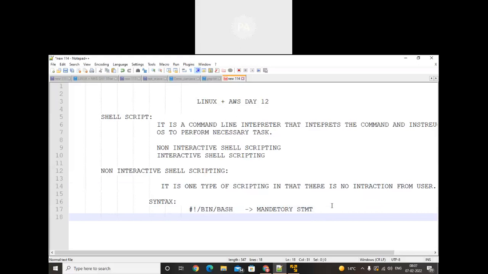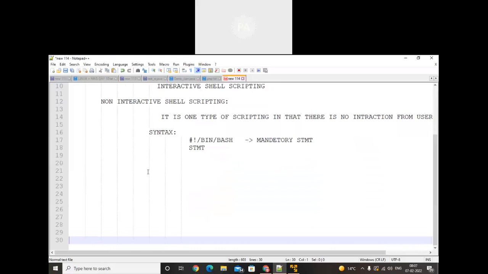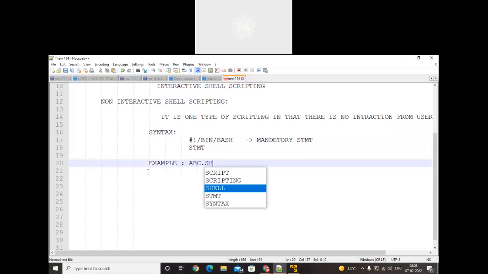For example, if someone wants to print some message, we can write it. Here I will write an example, creating my script having the name abc.sh. Make a note of that.